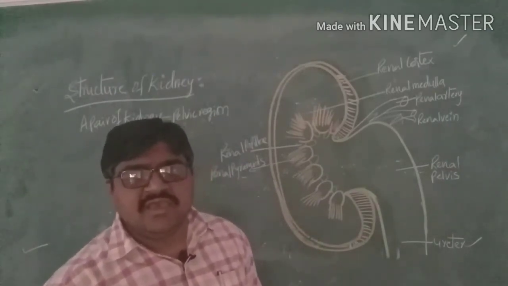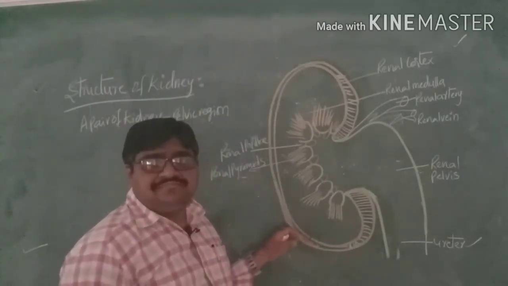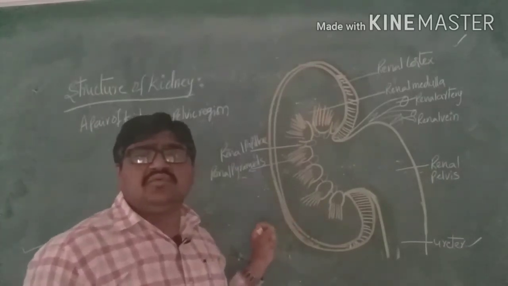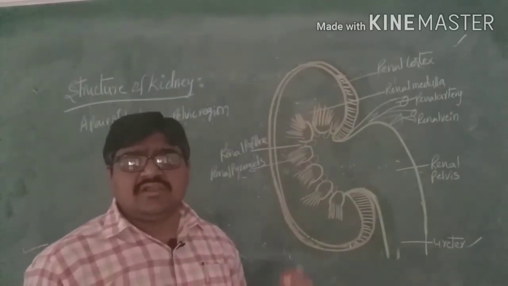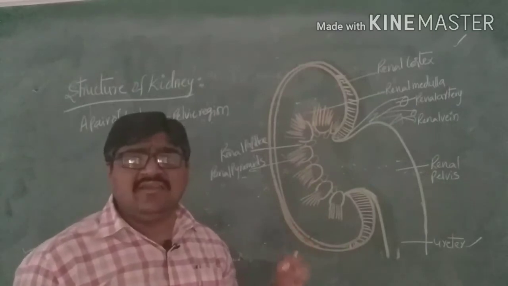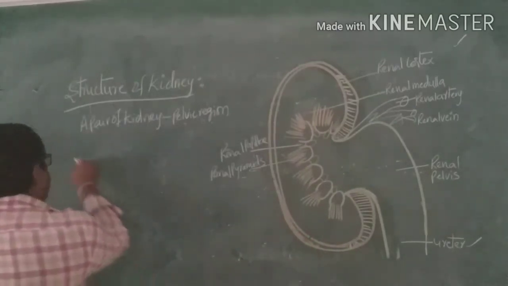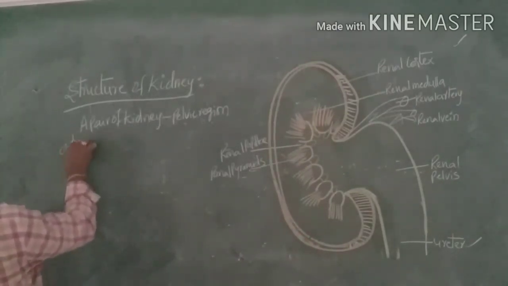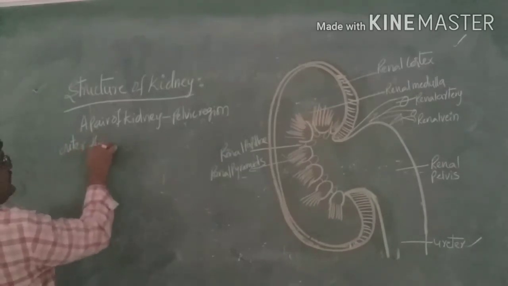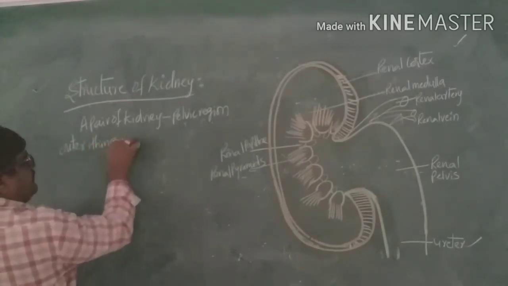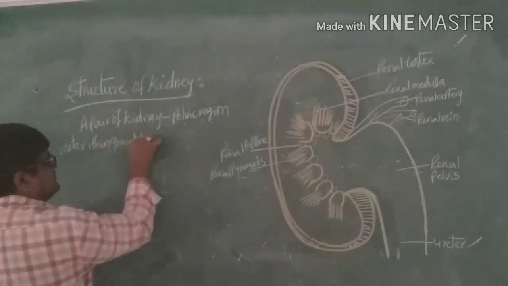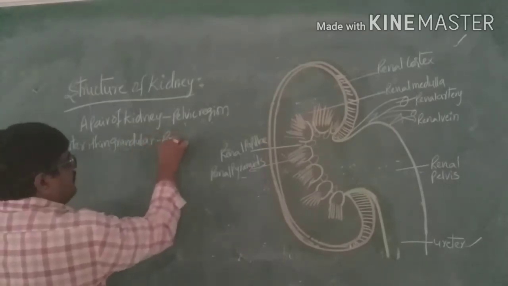The kidney is divided into two regions. The outer thin glandular region is called the renal cortex.